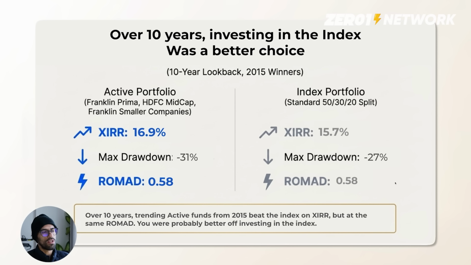So that was interesting. Now the next section. Right now this was an allocation based on 50-30-20 between large, mid, and small caps. What if we just look at large cap and how the index does there? Just look at mid caps and just look at small caps, right? Because a lot of people, at least the thumb rule is that within large caps, you are better off buying direct. But let's see if that's true.